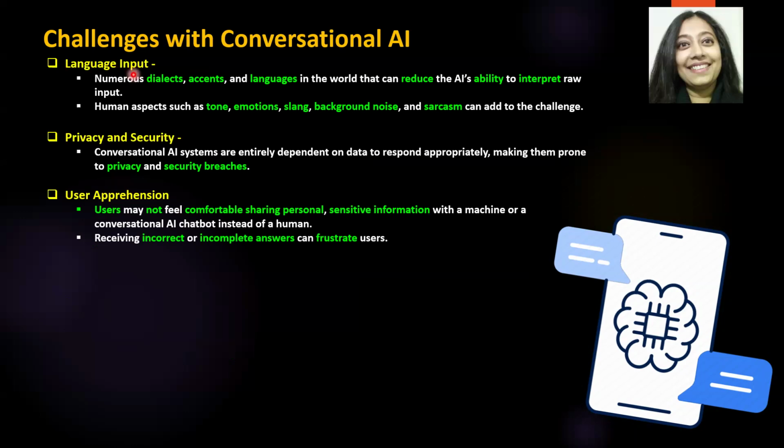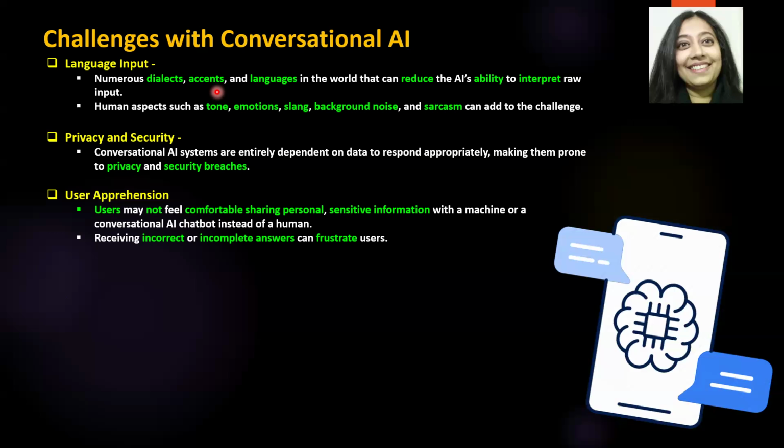As humans, we have generated a lot of languages. We have languages that have multiple dialects. Depending on which part of the world we come from, we have different accents, right? We have US accent, we have UK accent just for English. We have the Australian accent, we have the Canadian accent, we have an Indian accent.